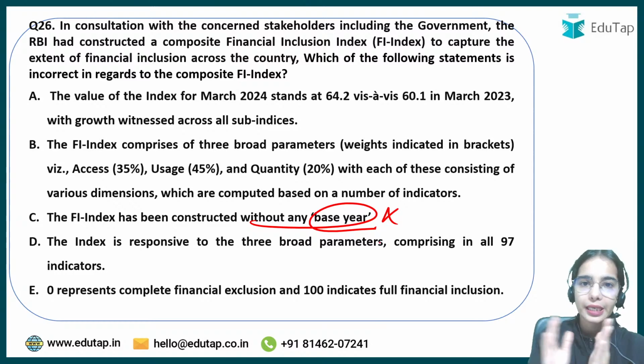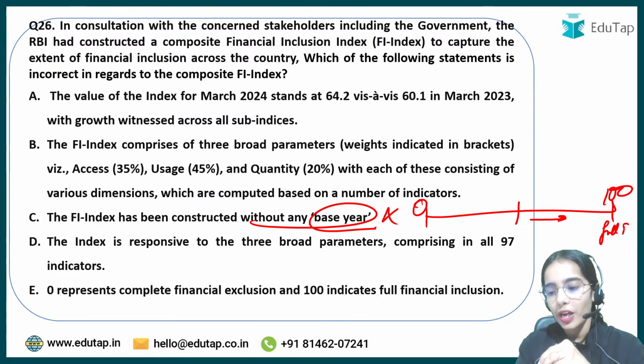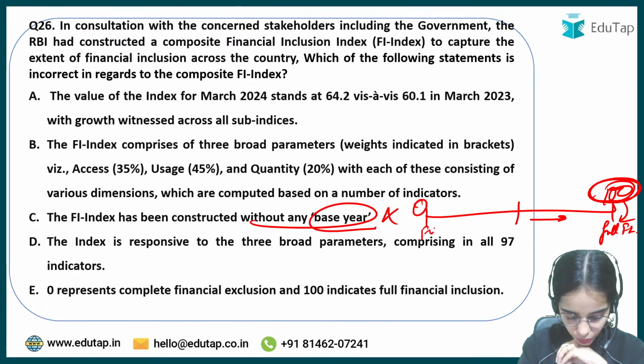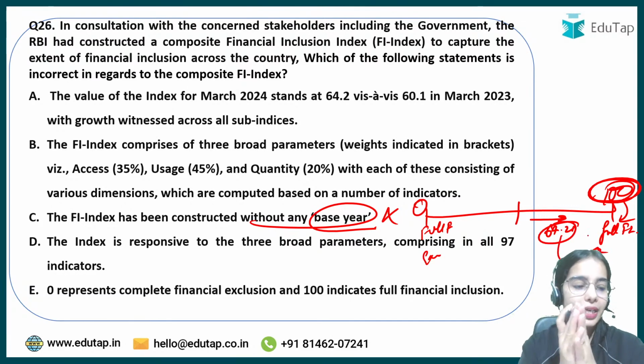The financial inclusion index has no base year. The value of financial inclusion index lies between 0 and 100. The closer you are to 100, that means the closer you are to the full financial inclusion, as 100 shows full financial inclusion and 0 shows the full financial exclusion. So right now the value is 64.2, so that is near to 100, right?